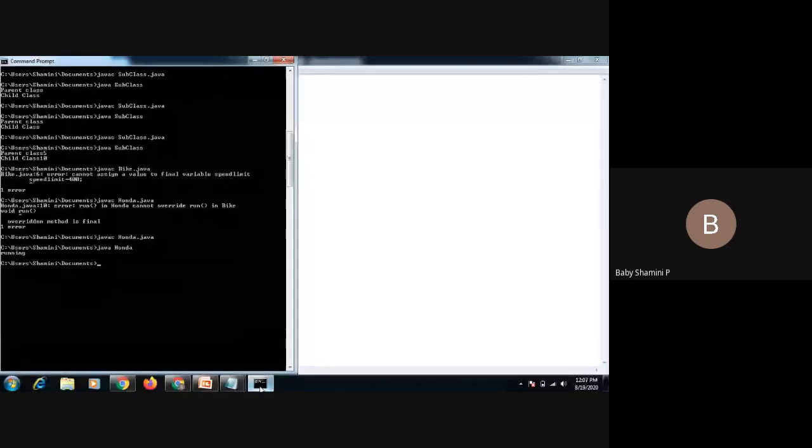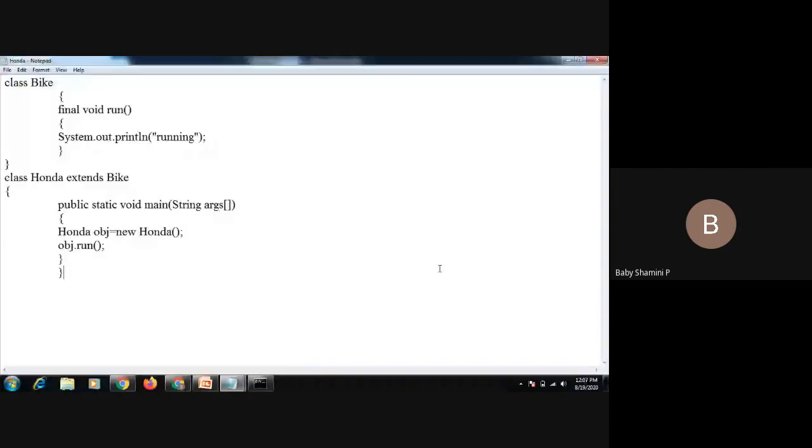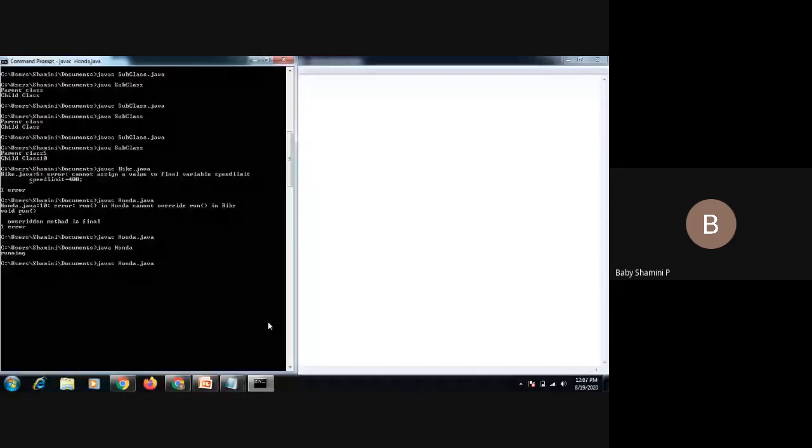Okay, so last one we have a final class. If you declare the class as final, we cannot use the inheritance concept. I'm declaring final class bike. Then I am using the child class Honda extends bike. Again, main function. Here I declared a class as final, so we cannot use the inheritance concept. But here I am using inheritance. We'll check whether it executes or not. Error: cannot inherit from final bike.